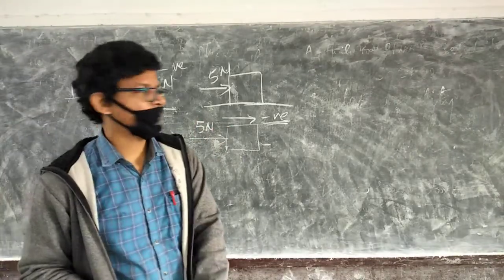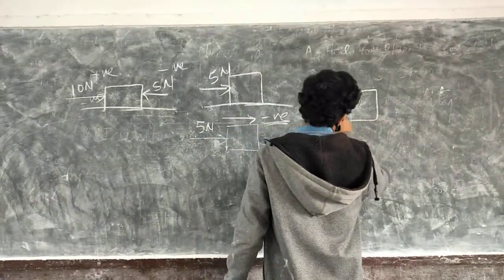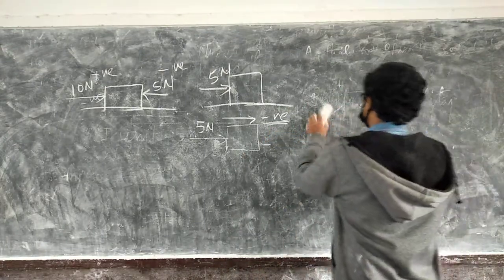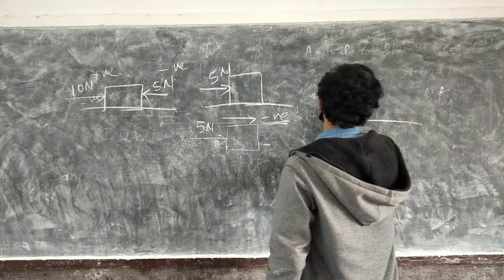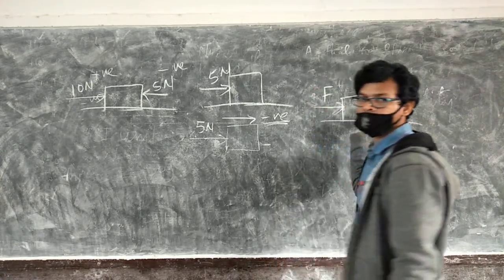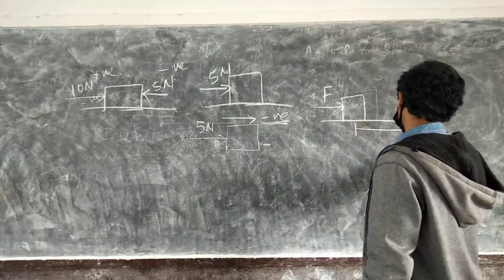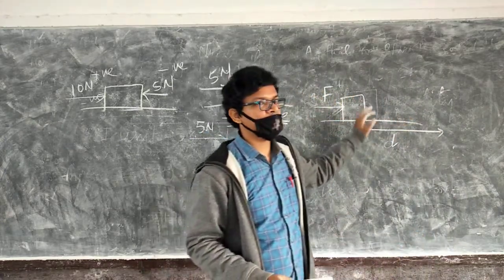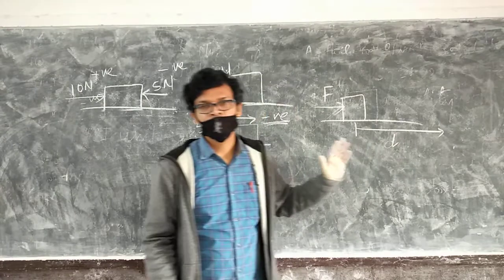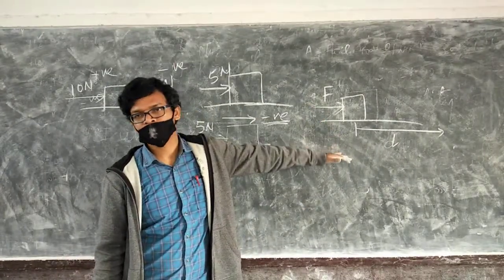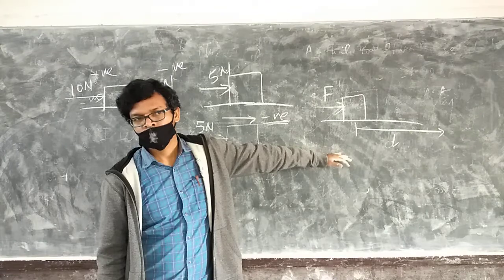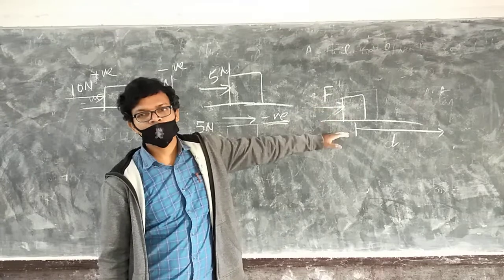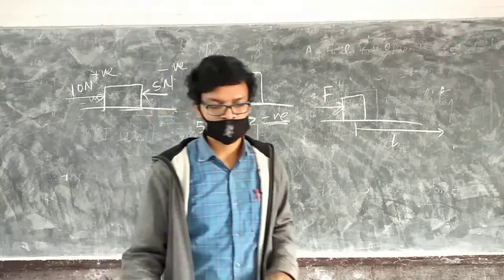Got it? Now what will happen when some force is applied? Now let us first see a simple case. Force is in this direction and displacement is also in the same direction. When force and displacement are in the same direction, the work done produced by this force will be maximum. So write point number 1.